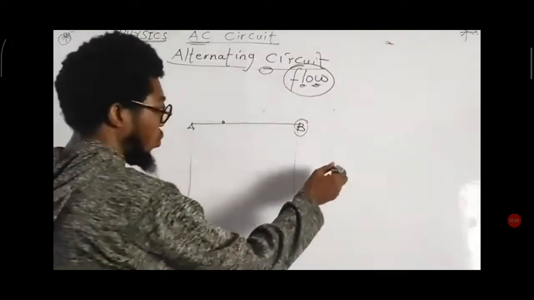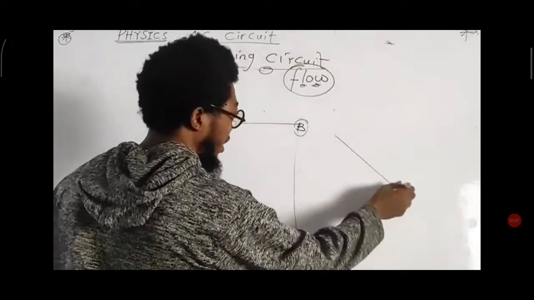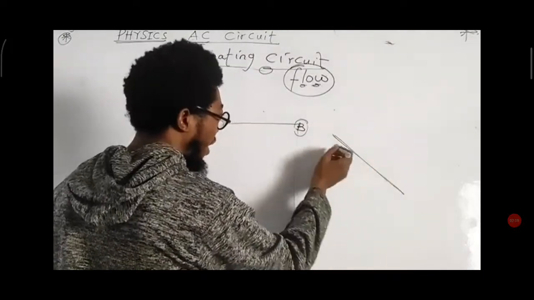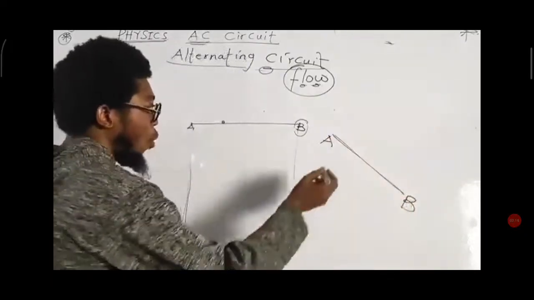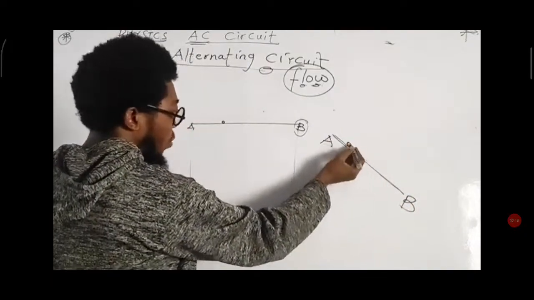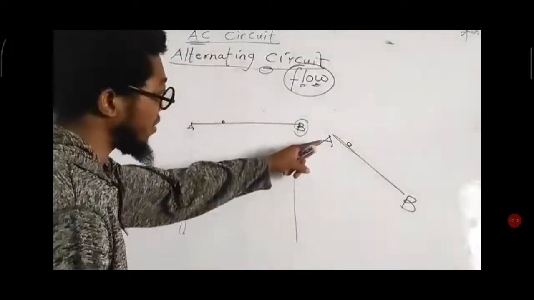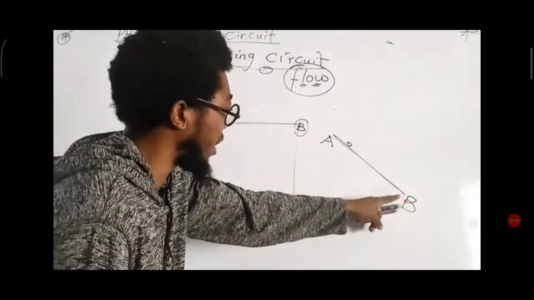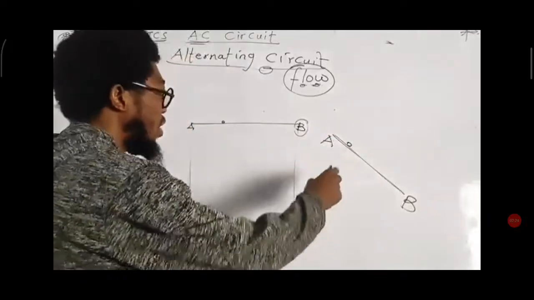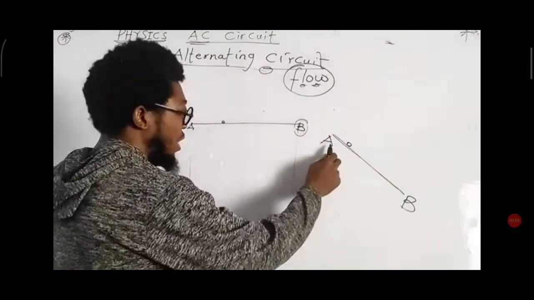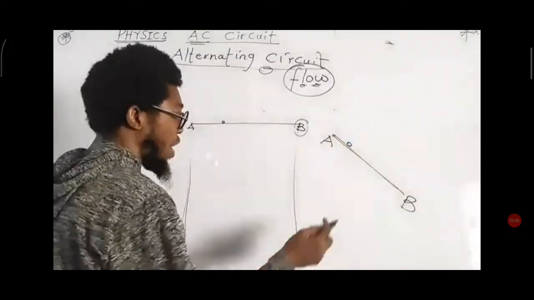That is, we should try to bend it like this, such that A will be up and B will be down. Whatever we place here will flow now. Why? Because there is a difference in the potential energy at the two terminals. This flow depends on the difference that we have.